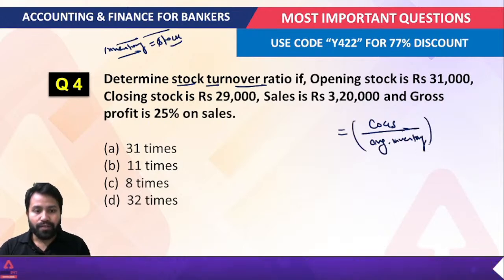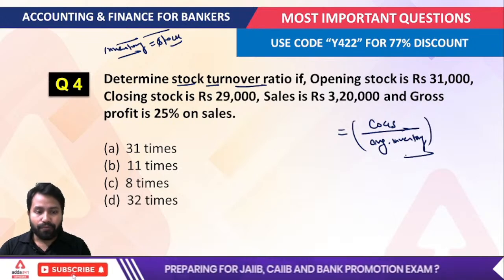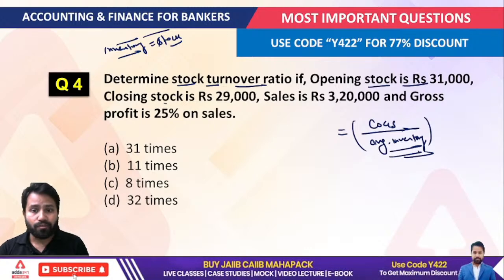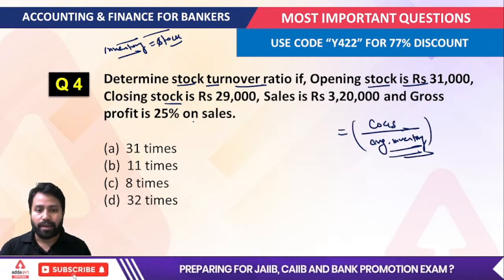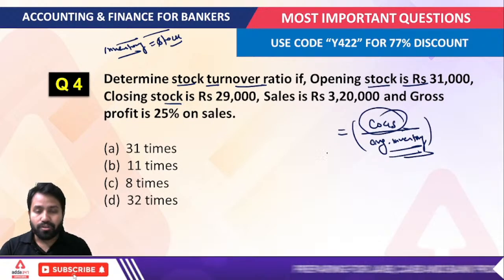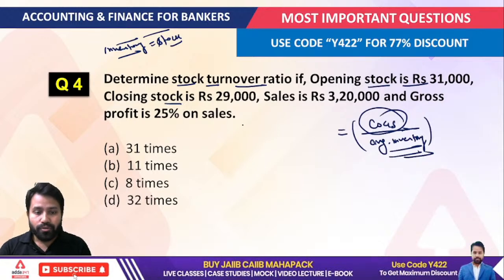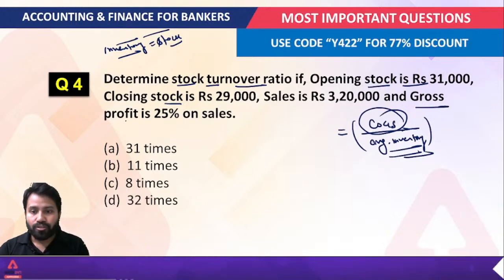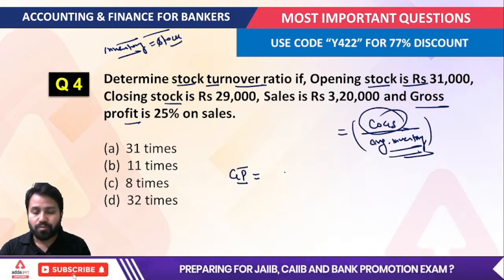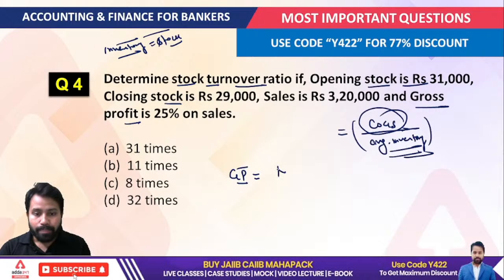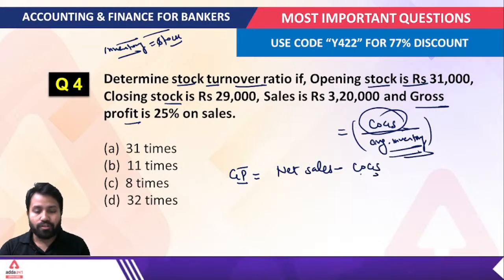Now just understand a very important thing. To find out the average inventory, you have the data of the opening stock as well as the closing stock, so that is easy to determine. But we have to find out the cost of goods sold also. There is data given about the gross profit, and the formula of the gross profit is net sales minus cost of goods sold.